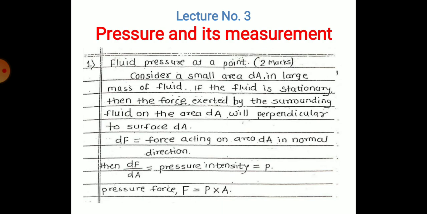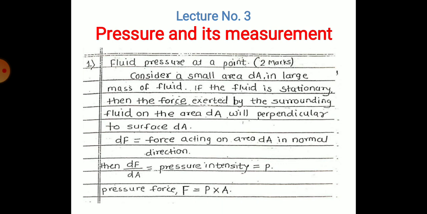Today's lecture is on pressure and its measurement. First, we will see the fluid pressure at a point. Consider a small area dA in a large mass of fluid. If the fluid is stationary, then the force exerted by the surrounding fluid on the area dA will be perpendicular to the surface dA.